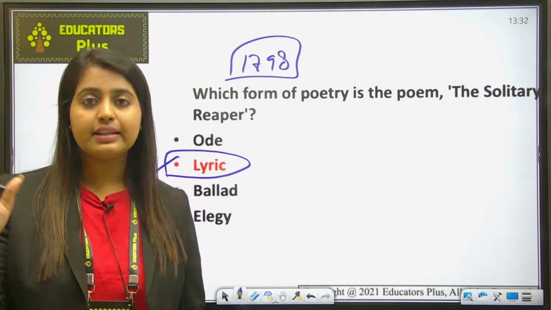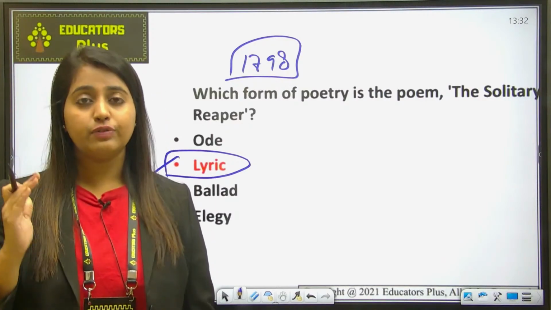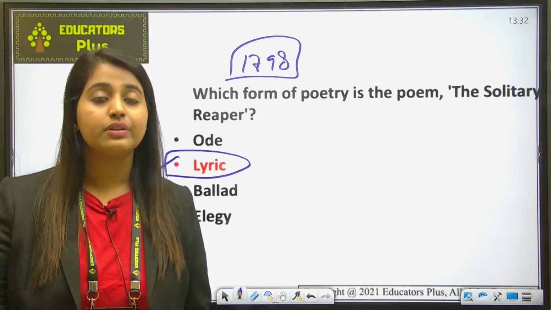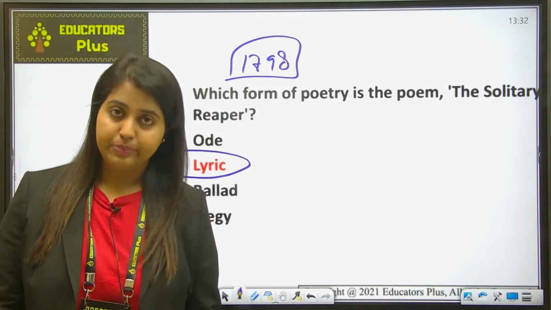So you see emotion recollected in tranquility, spontaneous overflow of powerful feelings, all these expressions of Wordsworth have been used completely in this poem, The Solitary Reaper.